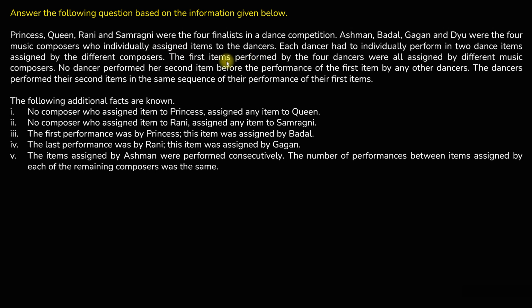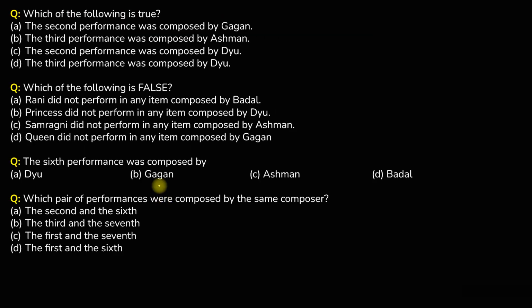Okay? The first items performed by the first four dancers were all assigned by different music composers. So the first performance of each dancer is assigned by a different composer. Next, no dancer performed her second item before the performance of the first item by any other dancer. What this means is that the first four performances would be